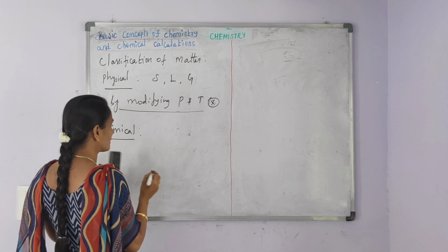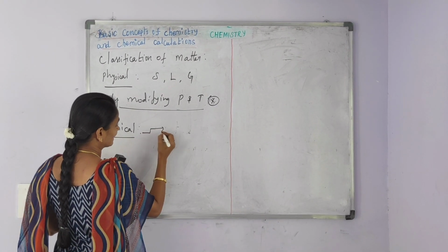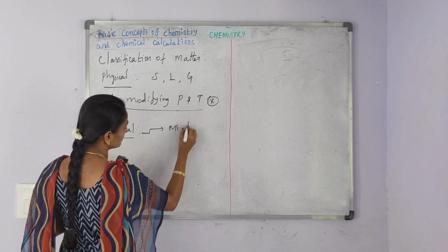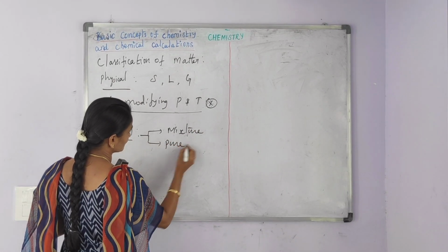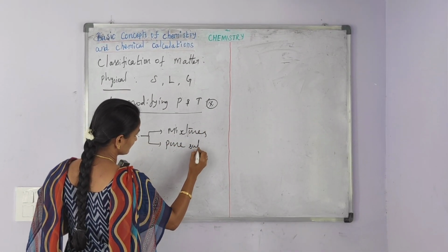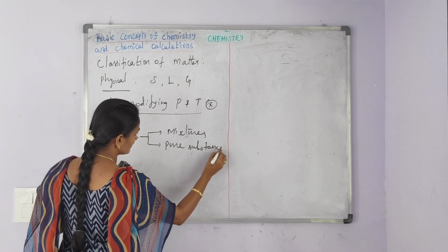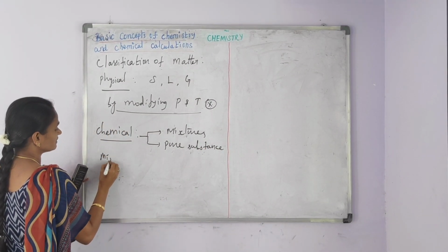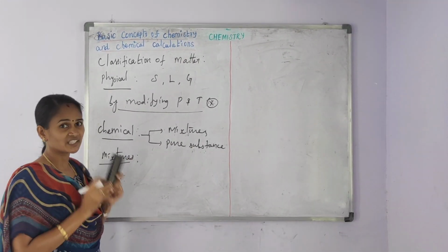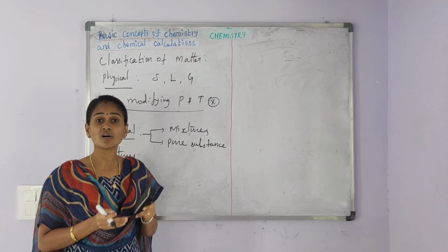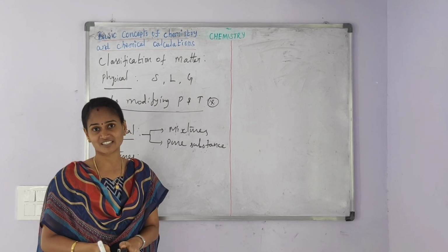Next one, chemical classification of matter. Based on the chemical composition, matter is classified into mixtures and pure substances. First, we will discuss the mixtures. Mixtures are made up of more than one chemical substance.